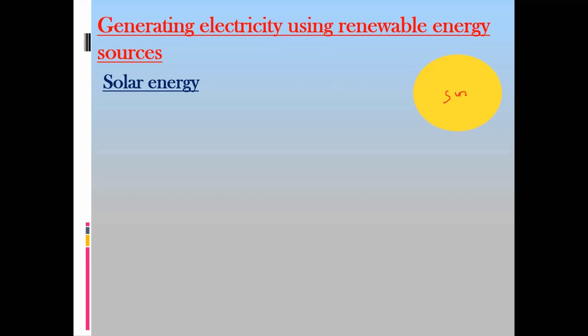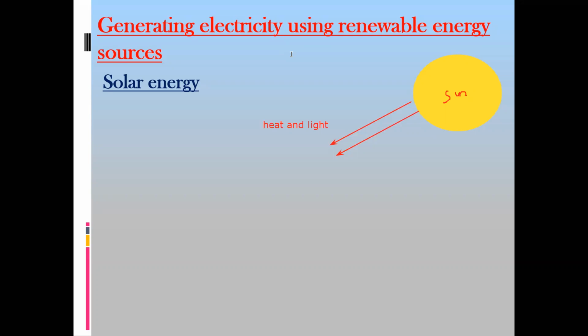The sun provides both heat and light, so energy in the form of heat and light will be received on earth. How can we convert this solar energy to electrical energy?